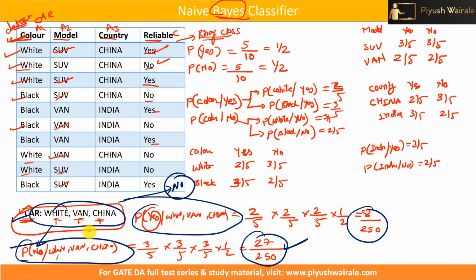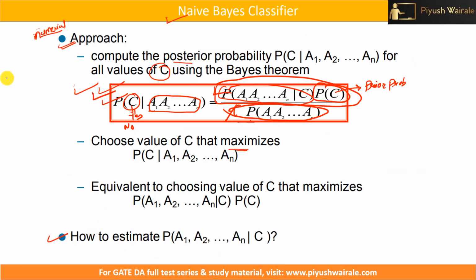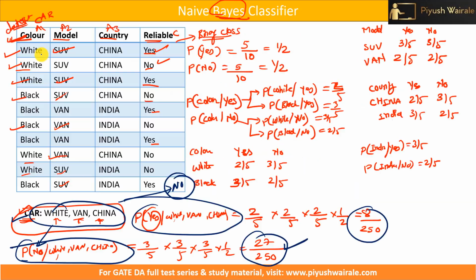So that's it. I hope you understand whatever I have discussed in this lecture. This is the approach we have followed to calculate the class. Please try to solve this example on your own, and you can take one more example. So here is a homework example for you.